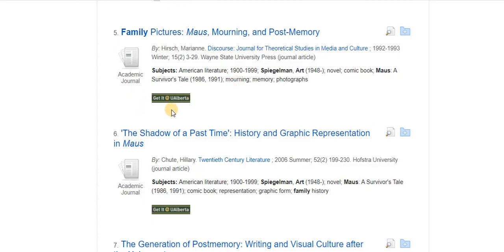So when you see this green Get It At U Alberta button, please do not ignore it, because it actually means that it's going to take you to a different database where something useful will live.